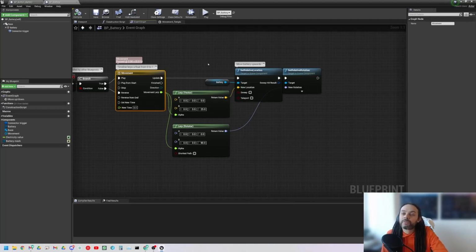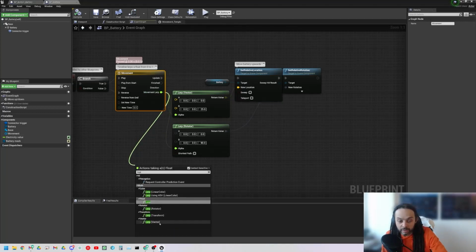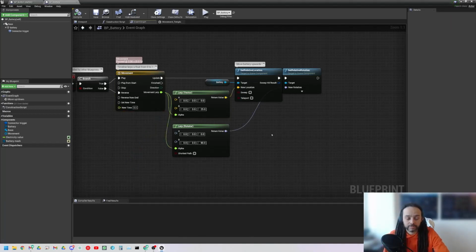Sorry, could you repeat that? So the lerp, it says vector and it says rotator. Would you have to search for them separately, or do you just pull up the lerp and detect it? Yes. What we can do is pull off here and search for lerp. And what you'll see is you've got the different ones. So we can select a rotator or we can select a vector. Good, yeah, so you'll call each one.